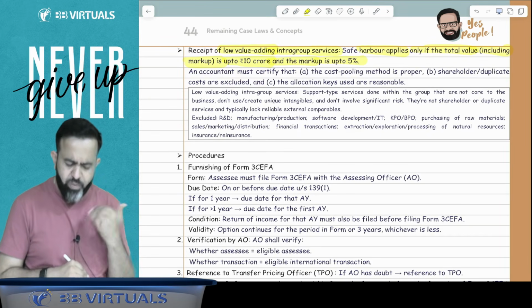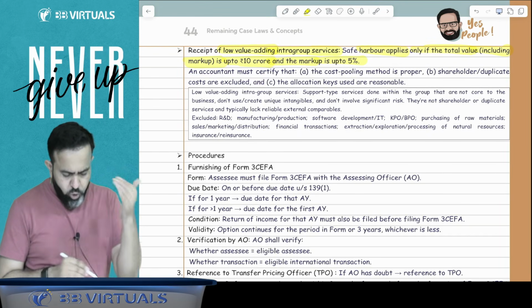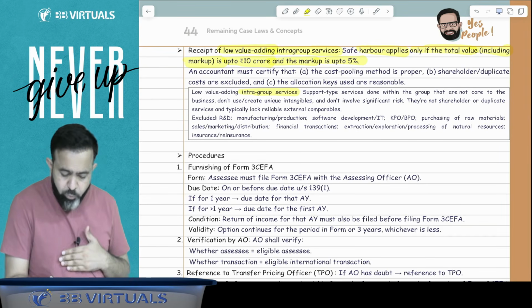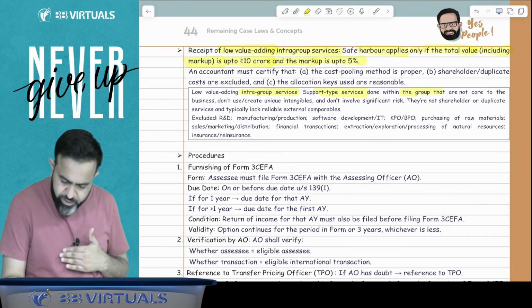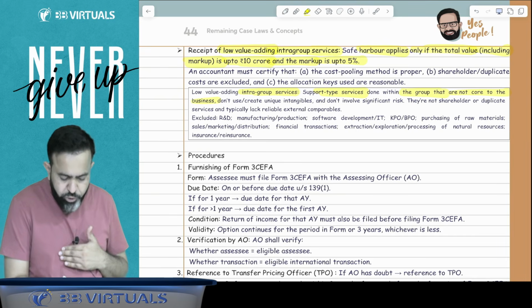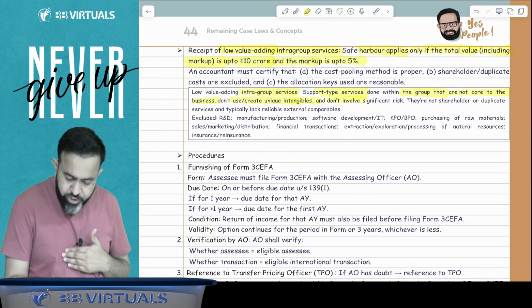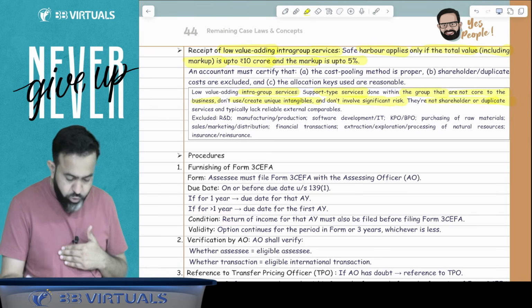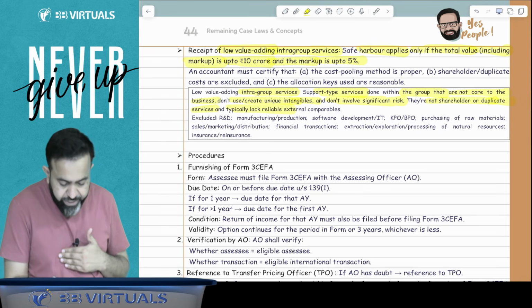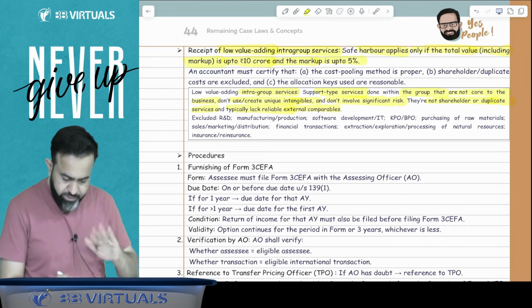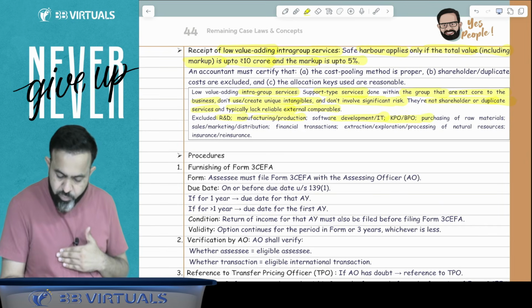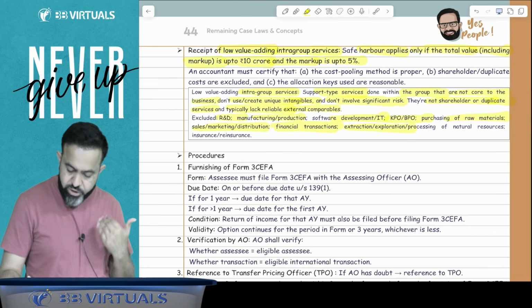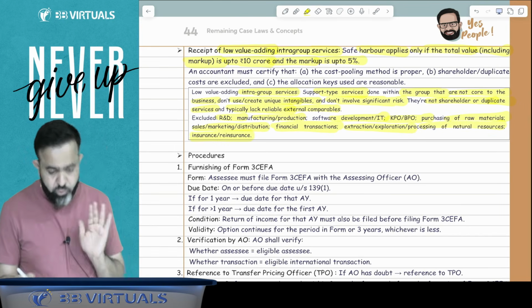Now, what is the meaning of the low value added intra-group service? So guys, low value adding intra-group service means support type of service. Suppose if you receive support type service done within the group that are not core to the business, don't use or create unique intangible, don't involve significant risk, they are not a shareholder or duplicate service, or typically lack reliable external comparables, excluding research and development, manufacturing and production, software development, IT enabled, KPO, BPO, purchasing of raw materials, sales, marketing, distribution, financial transaction, extraction, exploration and processing of natural resources, and insurance, reinsurance, they have excluded.